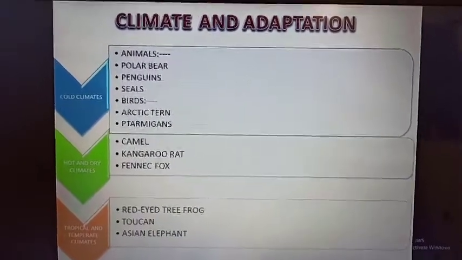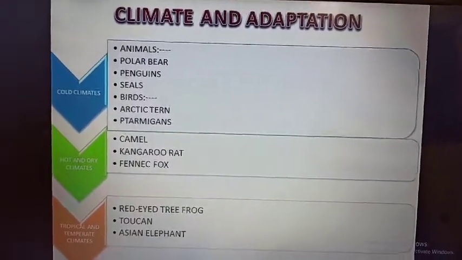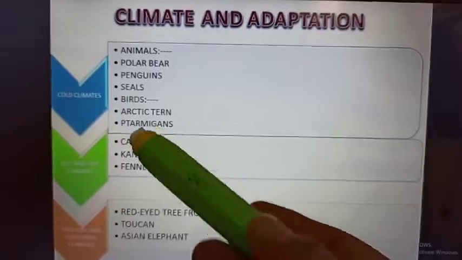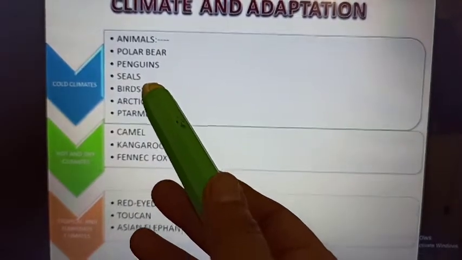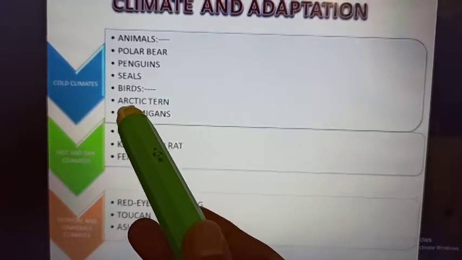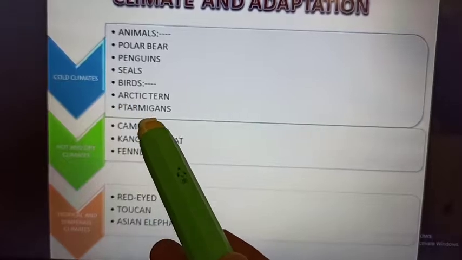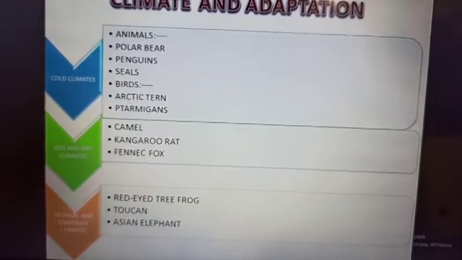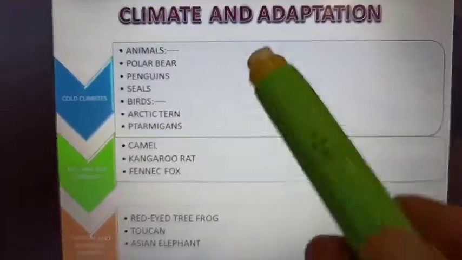Yes students, now see climate and adaptations. Under this we will study these animals: polar bear, penguins, seals, and birds also. About some birds also we will study. Those birds are Arctic tern and ptarmigans. These are the animals which are present in the cold climate.